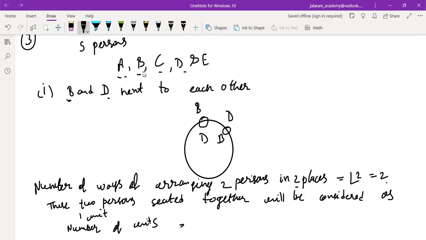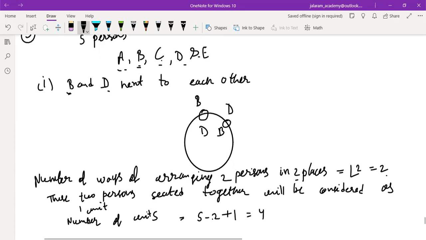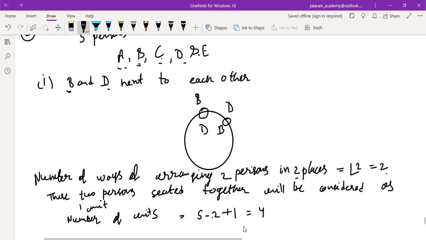Total number of persons A, B, C, D and E is 5. These two are subtracted and in place of them a single unit is added. So 5 minus 2 is 3, 3 plus 1 is 4. Now we have to arrange them in a circular way. So how many ways are there to arrange 4 persons along a circle? Factorial 4 minus 1, that is factorial 3.